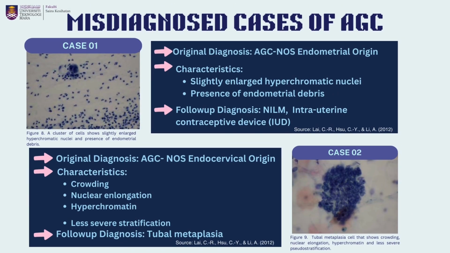Moving on to the misdiagnosed cases in AGC. In the first case, AGC-NOS endometrial is observed. It shows characteristics such as slightly enlarged hyperchromatic nuclei and presence of endometrial debris, but after correlating with the history of the patient, the follow-up diagnosis is determined as NALM, IUCD. In the second case, the first diagnosis came out as AGC-NOS endocervical origin due to characteristics observed, which are crowding, nuclear elongation, hyperchromasia and less severe stratification. After follow-up, the diagnosis changed to tubal metaplasia based on the location of the sample collected.